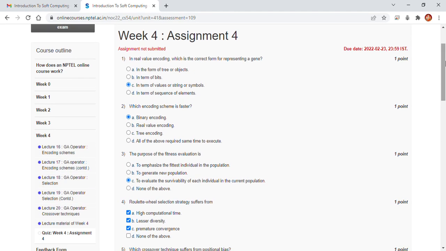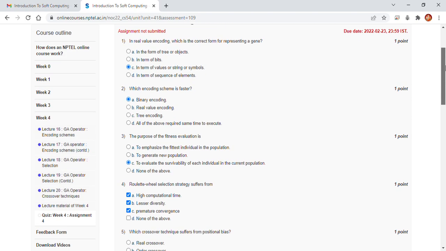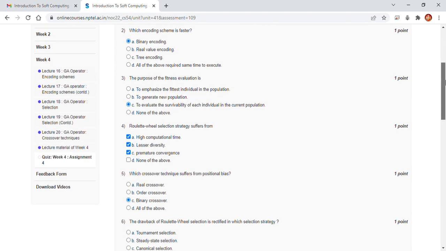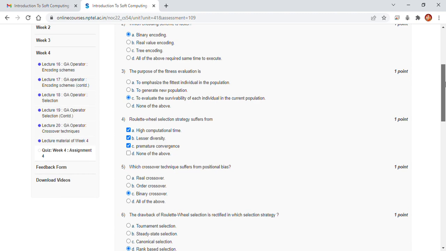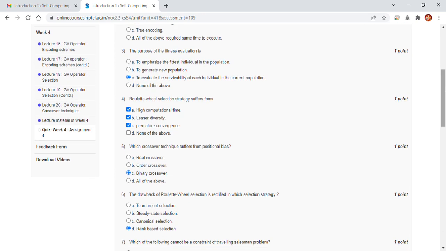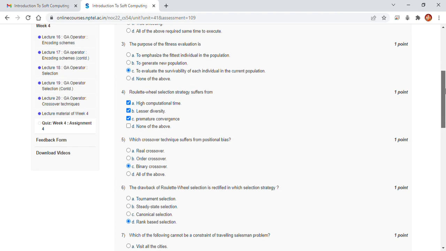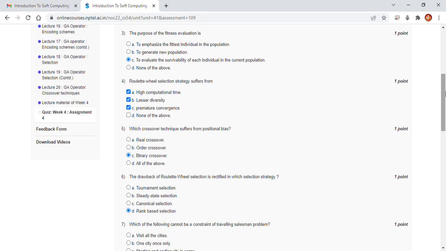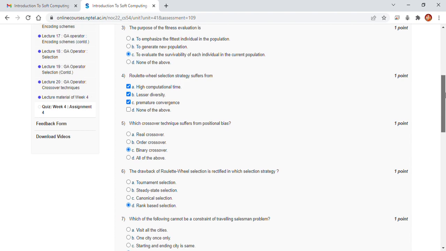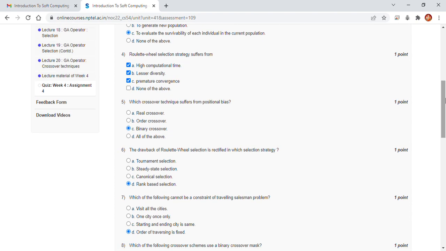The purpose of fitness evaluation is to evaluate the survivability of each individual in the current population. Roulette wheel selection strategy suffers from high computational time, lesser diversity, premature convergence. 4, ABC. Which crossover technique suffers from positional bias? Binary crossover. 5C.